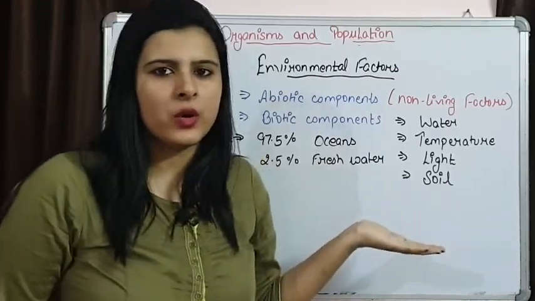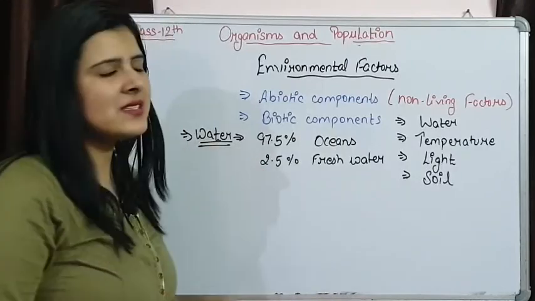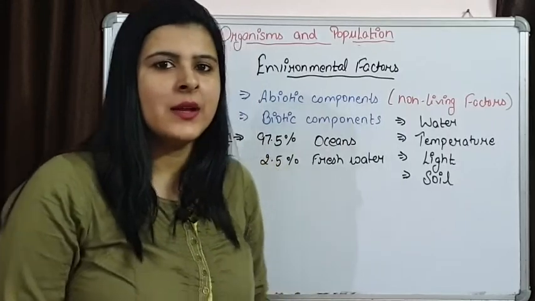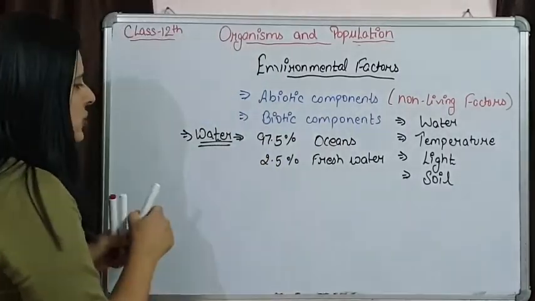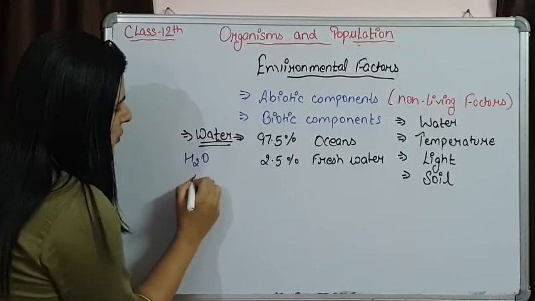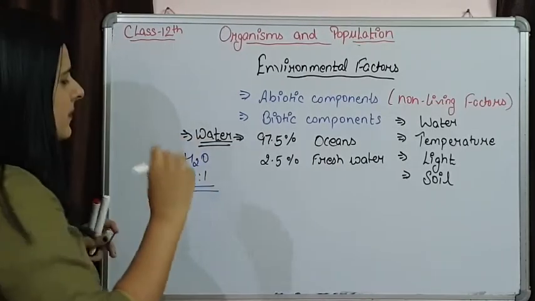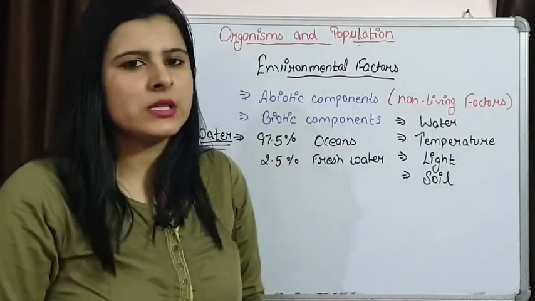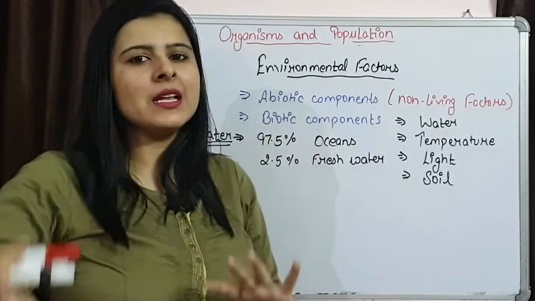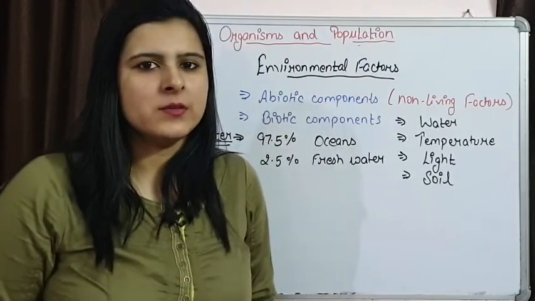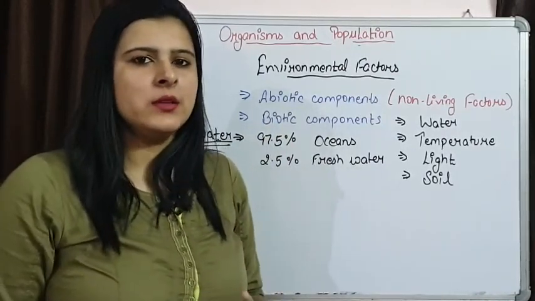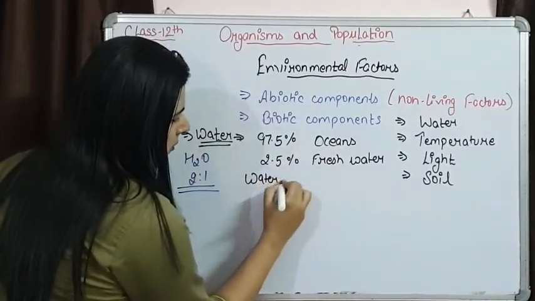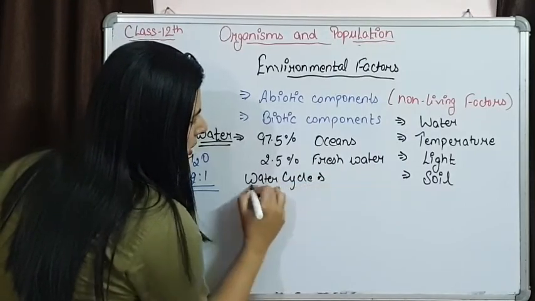of the living organisms. If we see the characteristics of water, it is tasteless, odorless, colorless, a liquid that is made up of hydrogen and oxygen, the proportion is 2:1. What we simply need to discuss is how water is affecting the life of living organisms. Before going to that, first we need to understand the water cycle, because there is a role of living organisms in the water cycle.